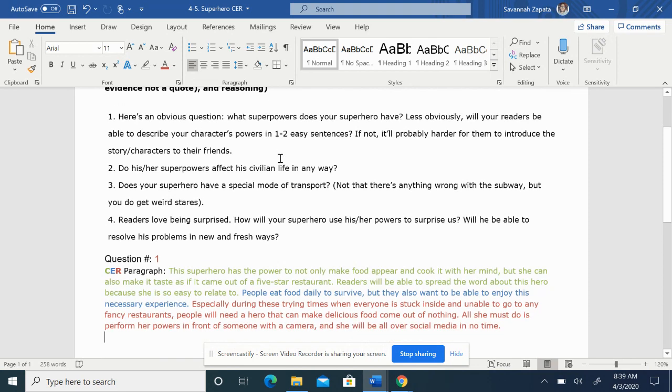And then whenever you're done with this, you're going to go do the flip grid. The flip grid today has to do with superheroes. So it's very related. And there's a lot of you who haven't done one yet, and you need to, right? There's going to be a participation grade. The flip grids are. So thank you to those of you who have done it already. They're very entertaining. To those of you who have not done it yet, go ahead and do it starting today. All right?